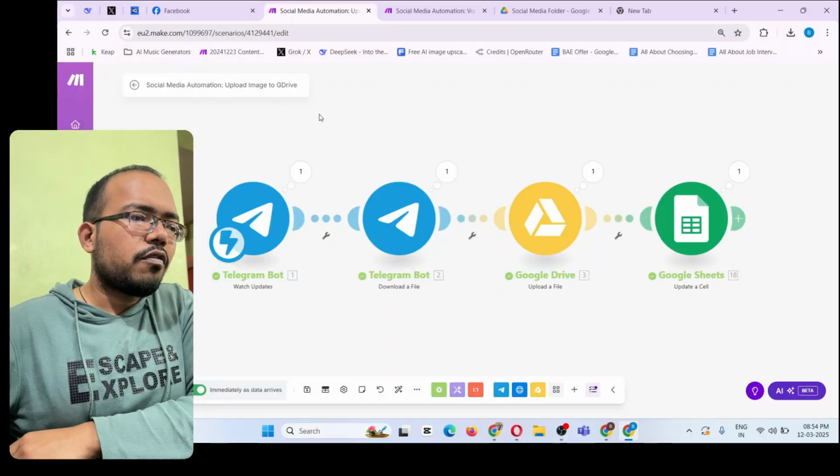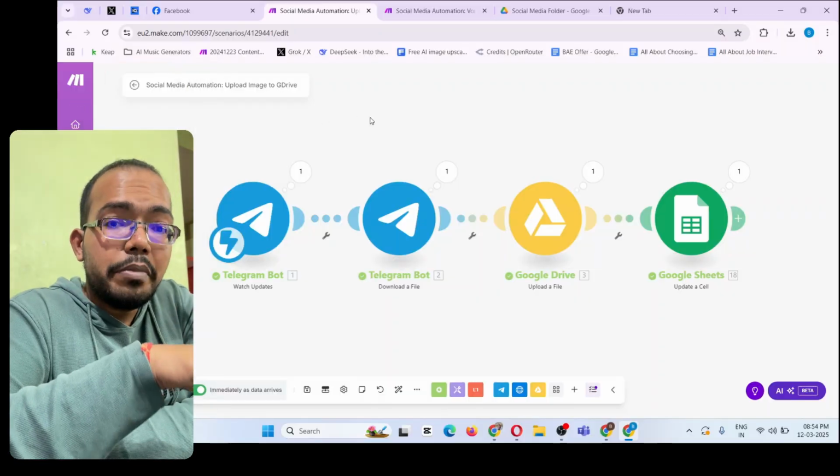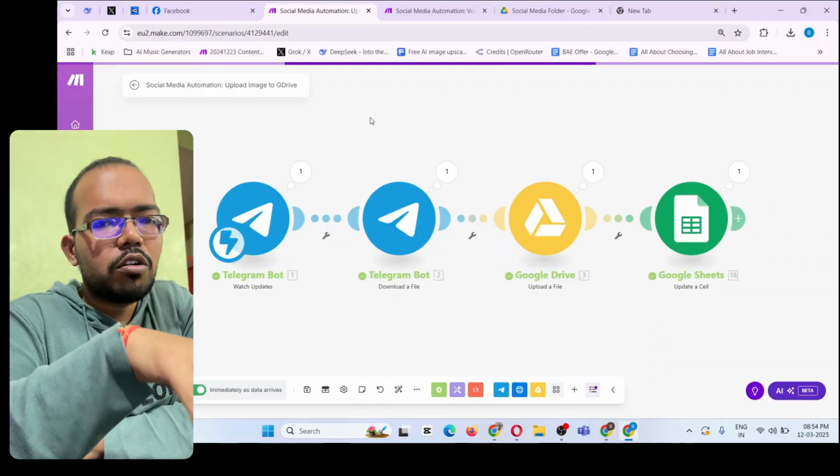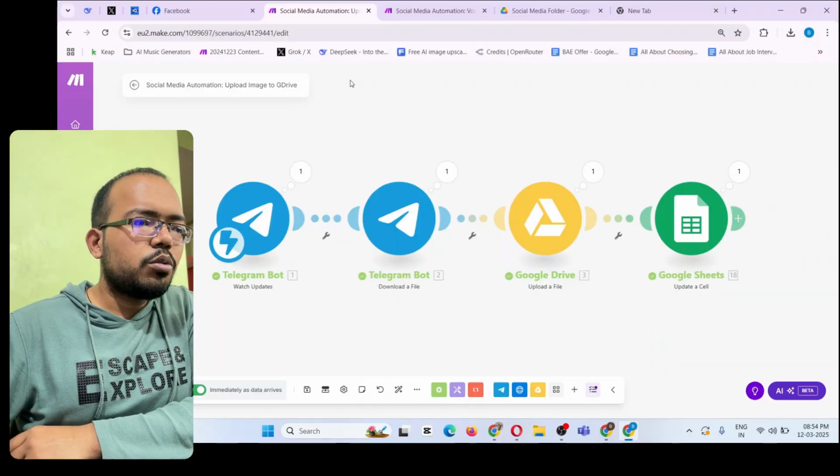The first thing that you need for this is a tool called make.com. Make.com is an AI automation builder tool, right? So you can use that.